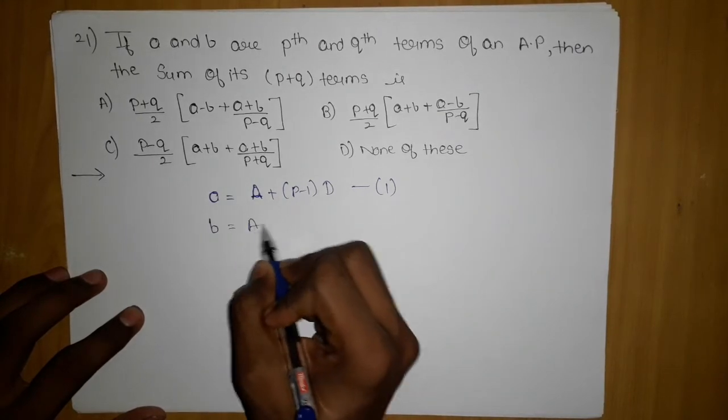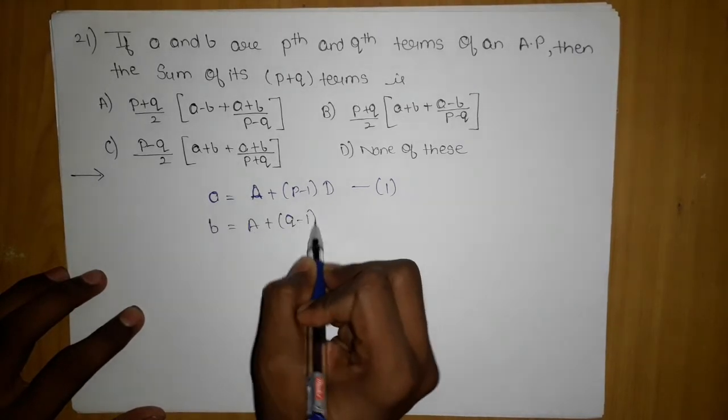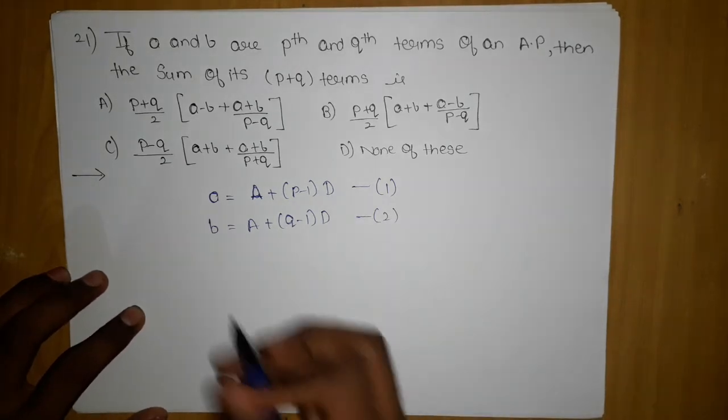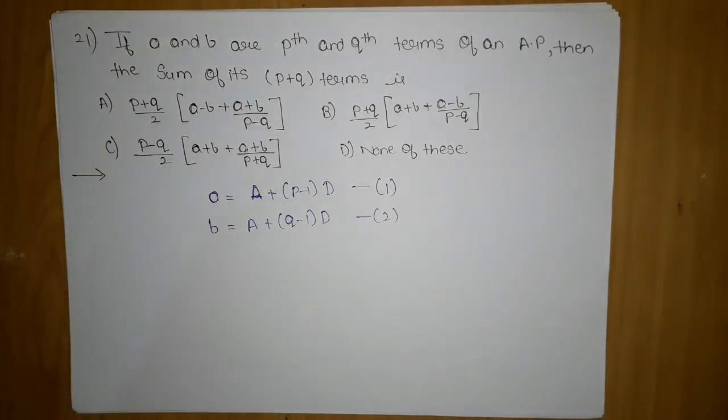B is what? Capital A plus q minus 1 into capital D, keep it as 2. We have done this type of problem also. So in short, if you have watched the lectures and the previous 12 problem solving course, then you will be able to solve many questions, more than half of the questions, 15 plus questions, which is very good.